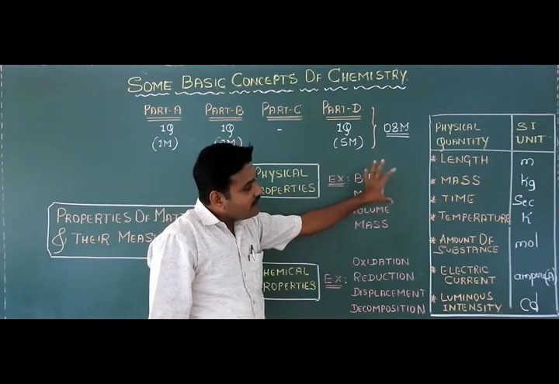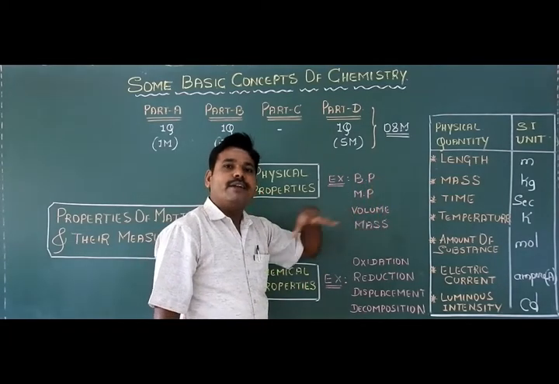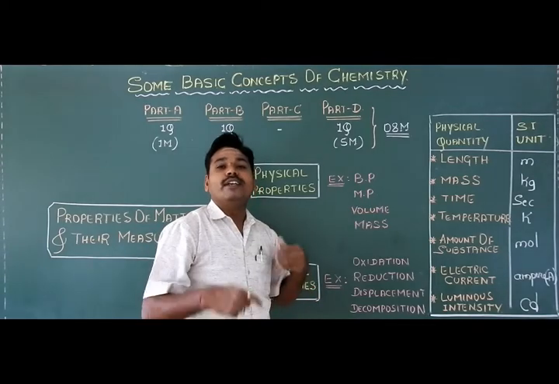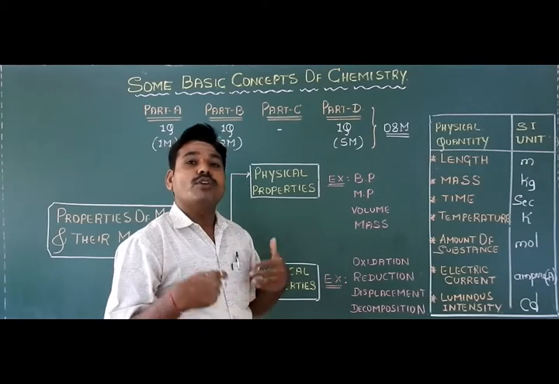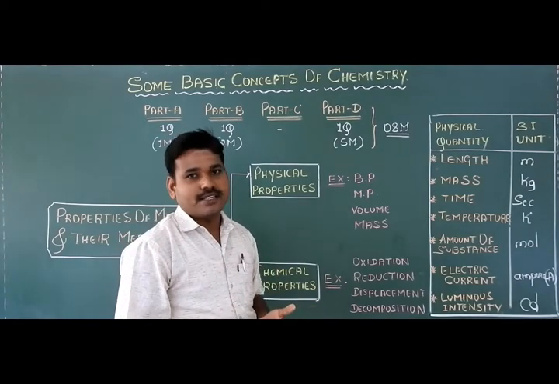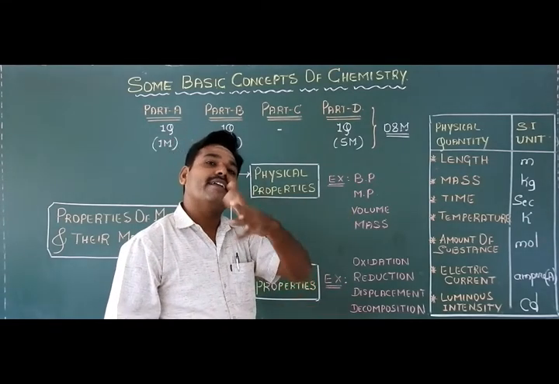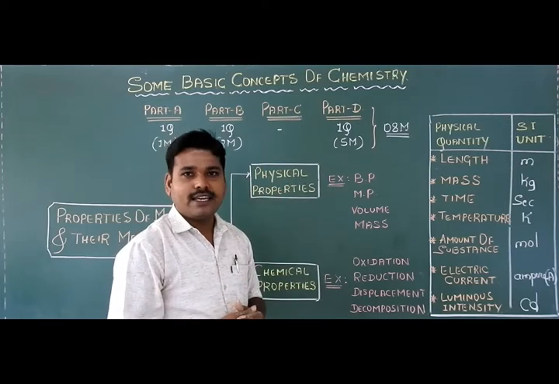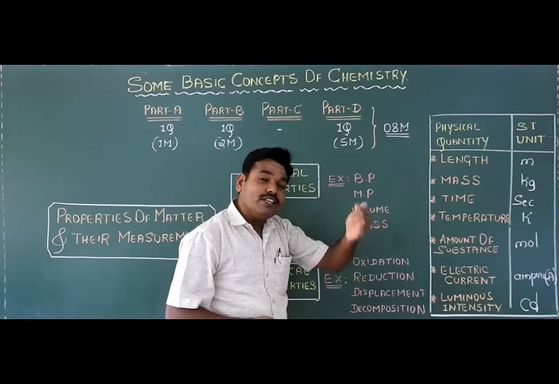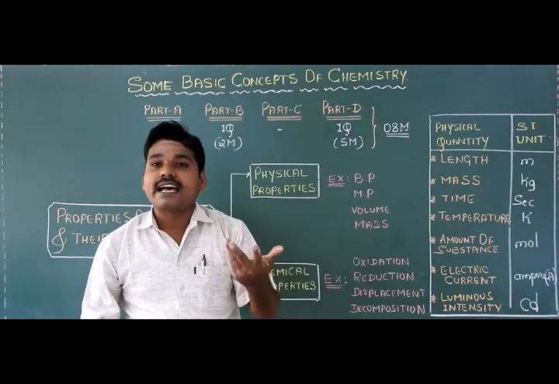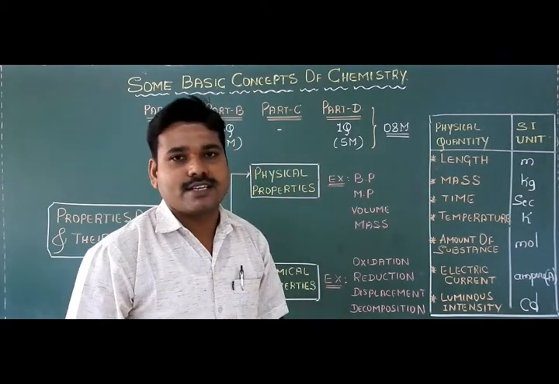With the help of these fundamental quantities, we'll derive some more quantities and SI units of substance. That means derived quantities and their units. Based on these fundamental quantities only, we'll derive the derived SI units of substances.